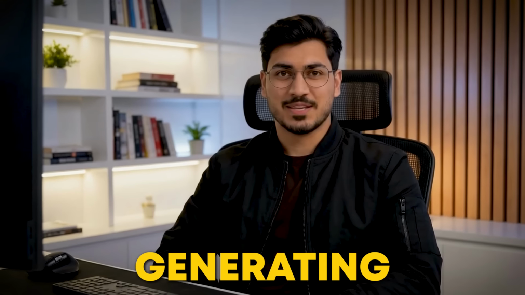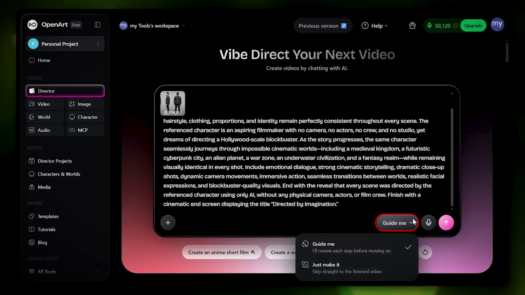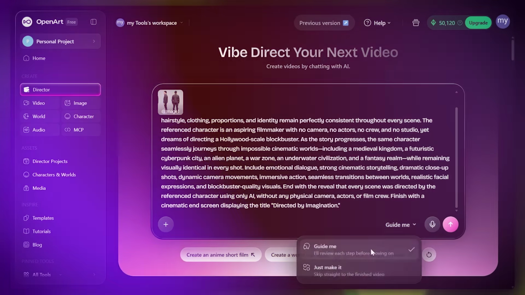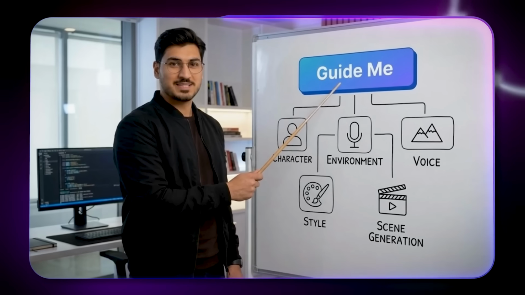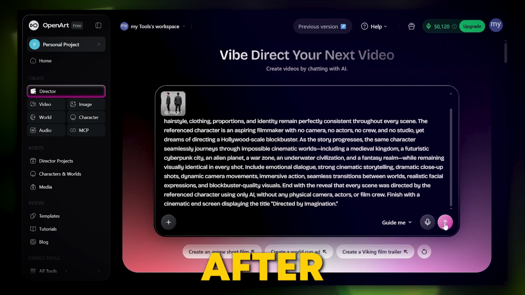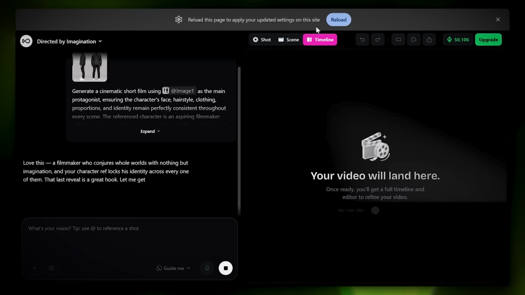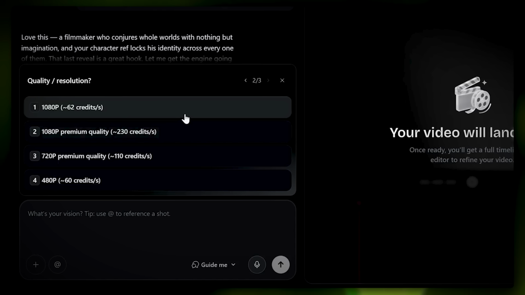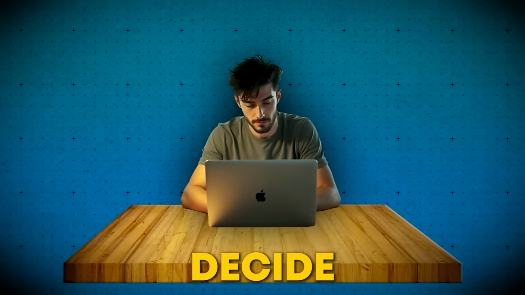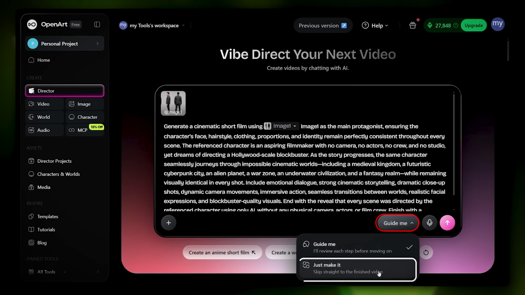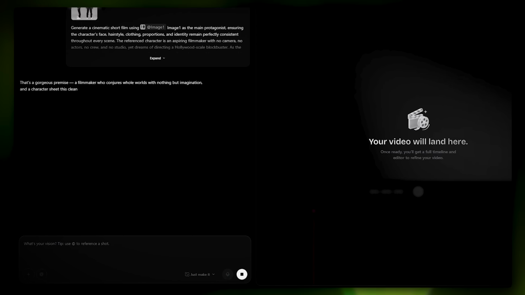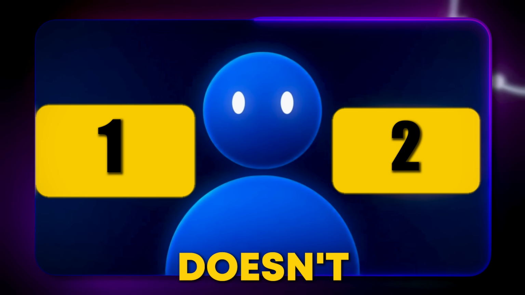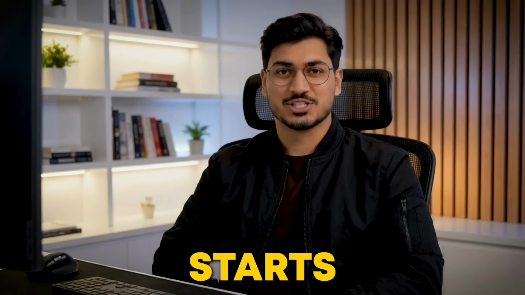Instead of directly generating the final video, always choose the Guide Me option, because that's what gives you full control over every phase: characters, environments, voice, style, and scene generation. After you start, the AI, called Ori, asks a few quick questions like aspect ratio, resolution, and mood. And if you don't want to decide anything, you can simply choose Just Make It mode. It automatically selects the best settings and starts generating your video. But answering 2 questions doesn't make a film. The real magic starts now.